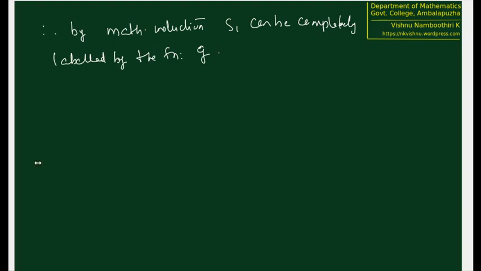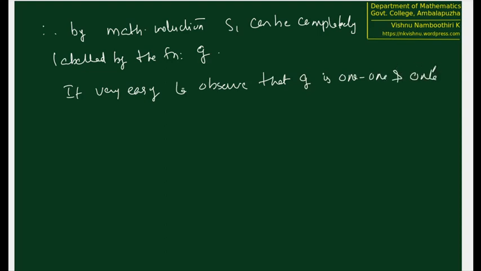And the way in which we constructed this g, it is very easy to observe that g is one-to-one and onto by the way of construction itself.